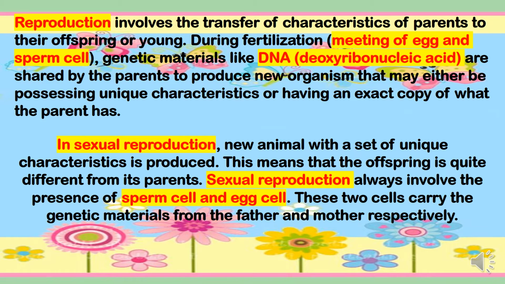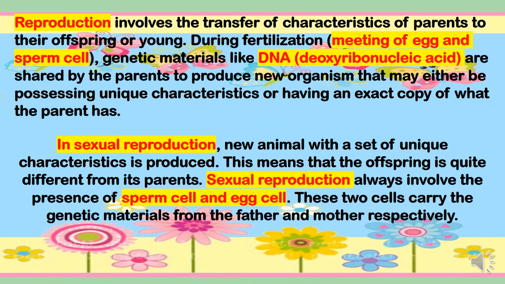So reproduction involves the transfer of characteristics of parents to their offsprings or young. During fertilization or meeting of egg and sperm cell, genetic materials like DNA or deoxyribonucleic acid are shared by the parents to produce new organisms that may either be possessing unique characteristics or having an exact copy of what the parent has. And in sexual reproduction, new animals with a set of unique characteristics is produced.